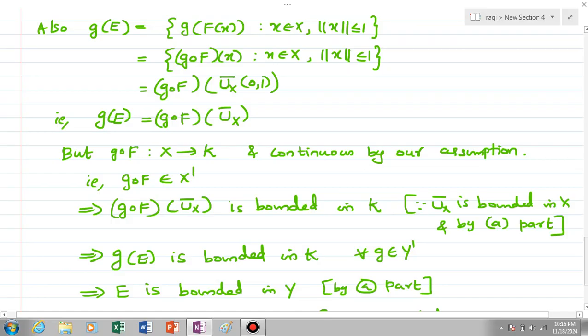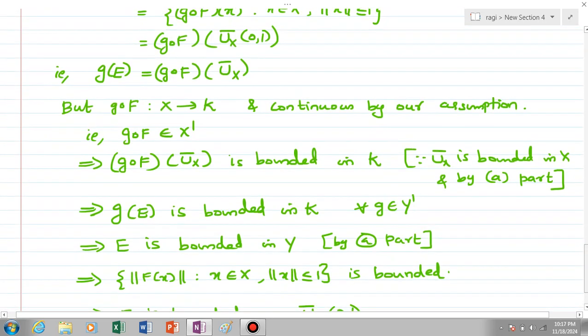For applying that resonance theorem, we have g of E is bounded in K for every g element of Y dash, so using that theorem we can say that E is bounded in capital Y clearly. So this means that the set of all norm f of x where x element of X with norm x less than or equal to 1 is bounded, because this is the definition of capital E actually. So E is bounded in Y means the norm of those elements in E is bounded.